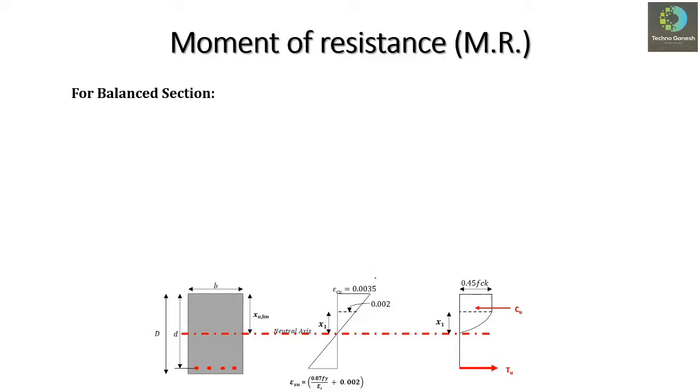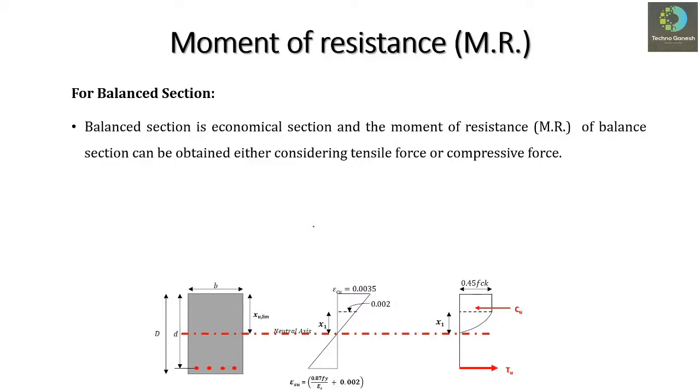Or we can say that both the materials in a reinforced cement concrete will be strained to their maximum limit at the same time. Then that section will be termed a balanced section. A balanced section is an economical section, and the moment of resistance of a balanced section can be obtained either by considering the tensile force or by considering the compressive force.